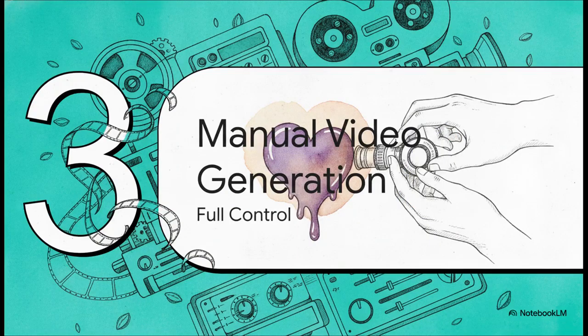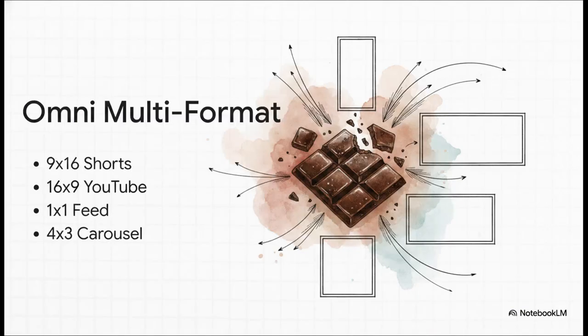All right, Section 3, Mastering Manual Video Generation, Full Control. Now, you don't always have to use the AI director, right? Sometimes you just want that granular manual control. Let's say you start with a hero product shot, like a super macro, close-up shot of a glossy chocolate bar breaking apart for a Cadbury-style commercial.